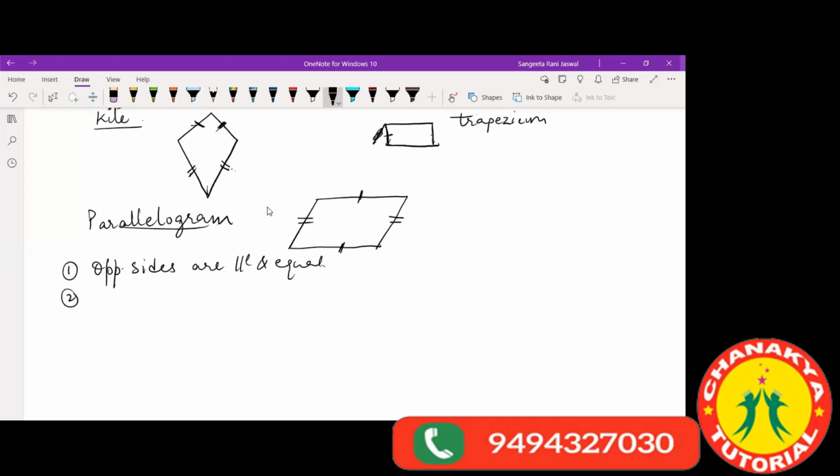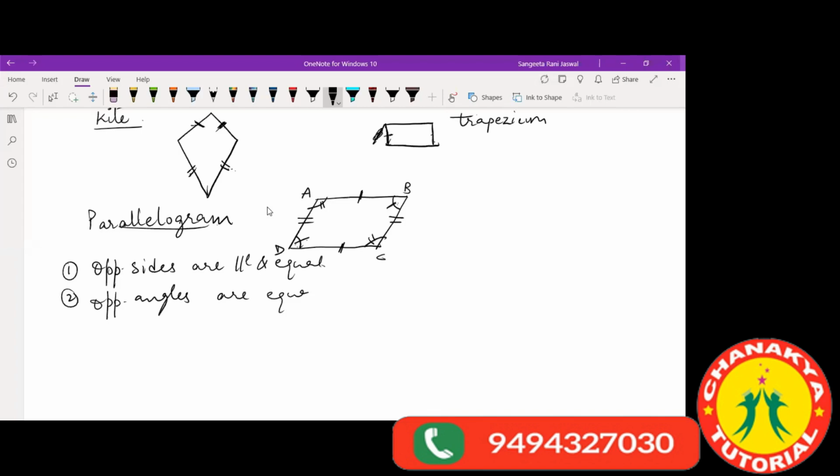The opposite angles of a parallelogram are of equal measure. These are the opposite angles. You can see the angles which are facing each other are opposite angles. So, opposite angles are of equal measure. If I call this parallelogram A, B, C, D, then angle B and angle D are of equal measure. They are opposite angles. Similarly, angle A and angle C will also be equal. So opposite angles are equal.